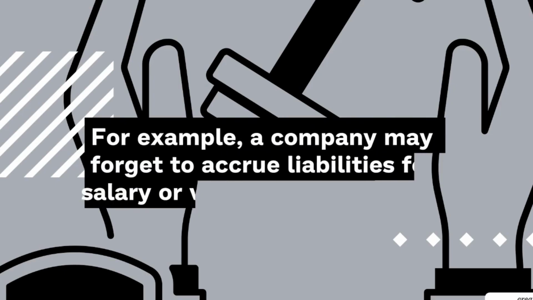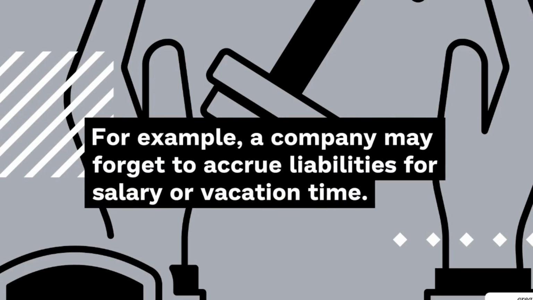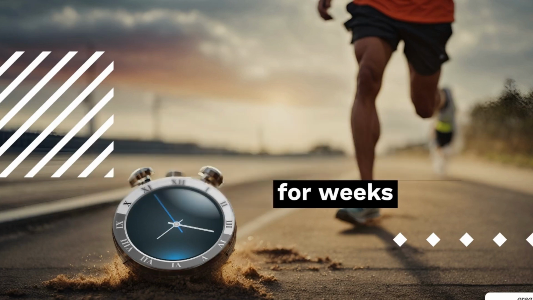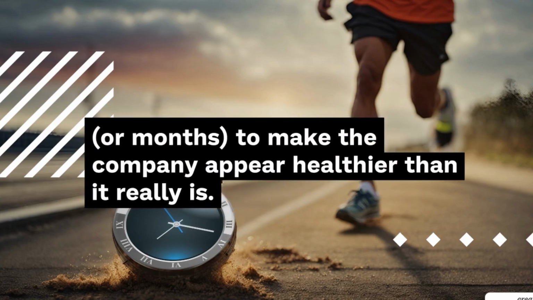For example, a company may forget to accrue liabilities for salary or vacation time. Alternatively, management might underreport payables by holding checks for weeks or months to make the company appear healthier than it really is.